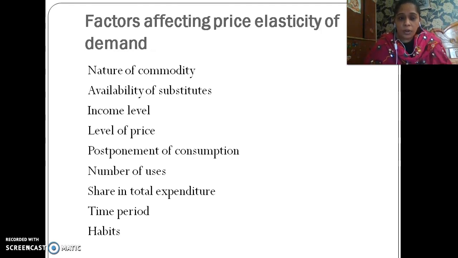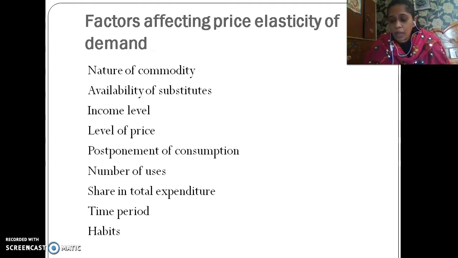Now going forward to the income level. We can discuss income level in that way, that rich people have more income as compared to poor people. So those who are very rich, their demand is not supposed to change as per the change taking place in price.